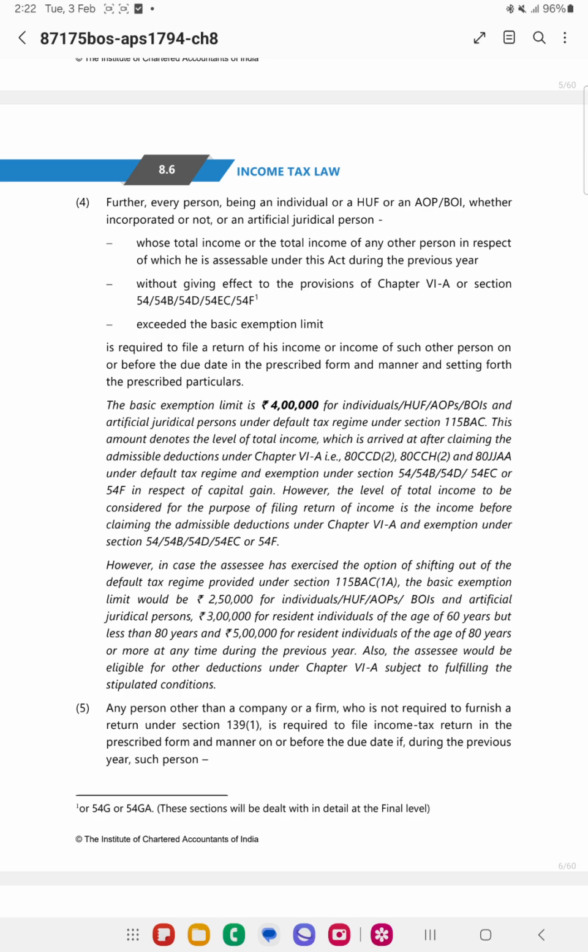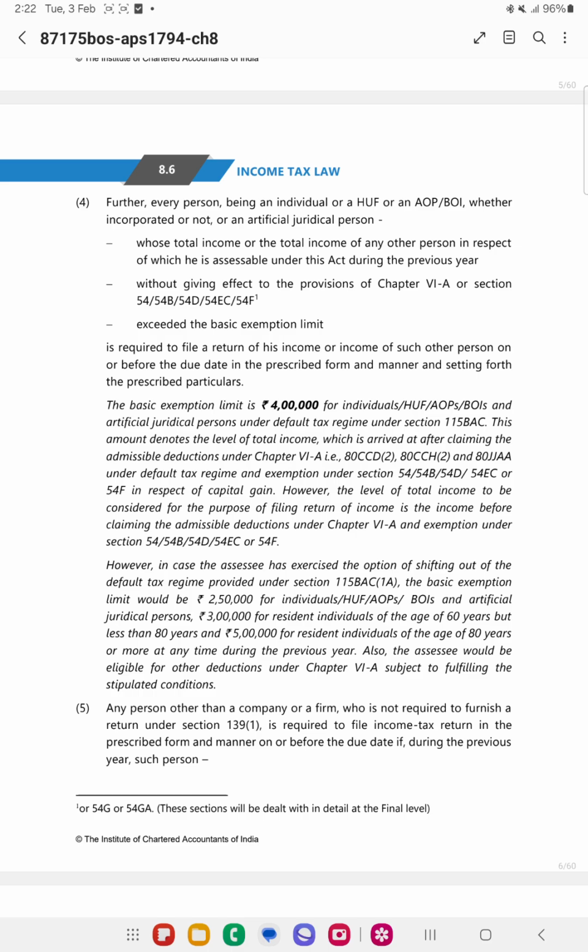In case of the old regime, all the deductions are available. You need to add back the reduction, and see if it exceeds the limit of the old regime, whatever limit it might be, it can be 2,50,000, 3 lakh or 5 lakh as the case may be.